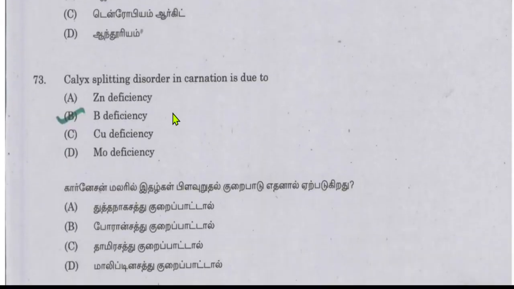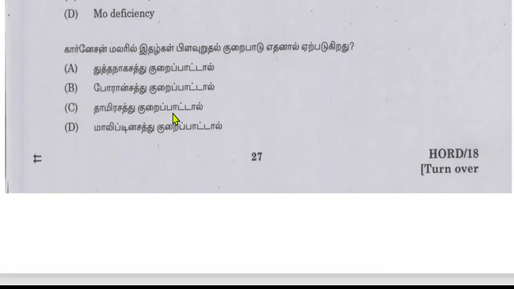Calyx splitting disorder in carnation is due to boron deficiency.